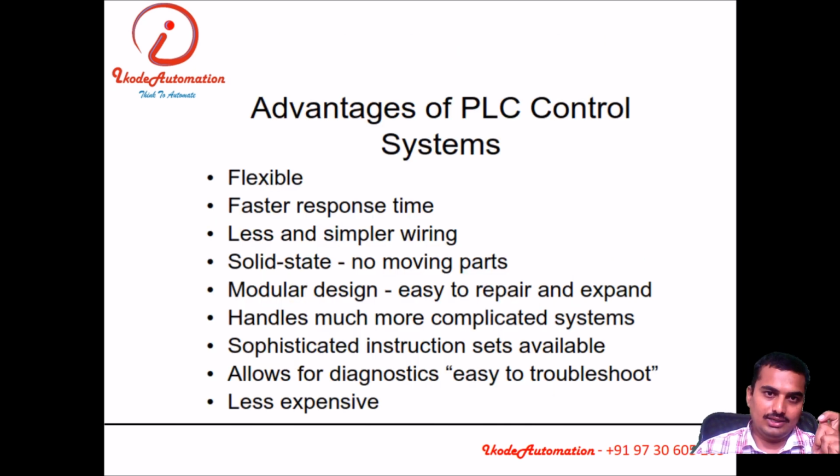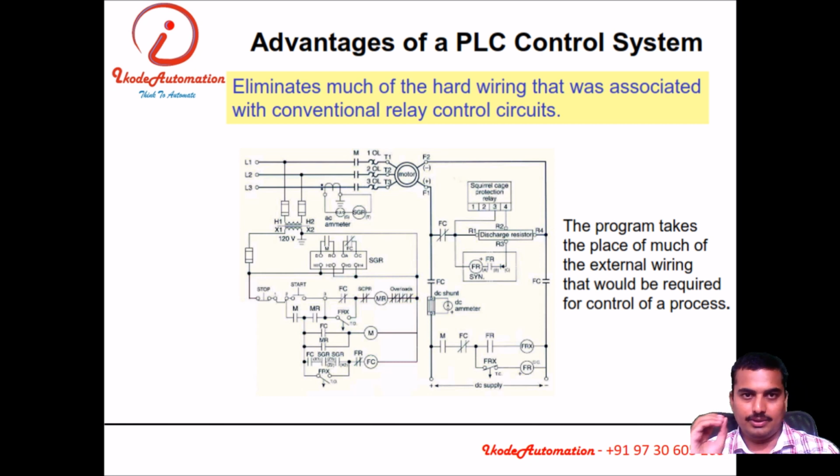The first advantage of the PLC control system is flexibility. A PLC control system is very flexible and very simple. So we can see this is the control of a motor with two contactors and two indicators.